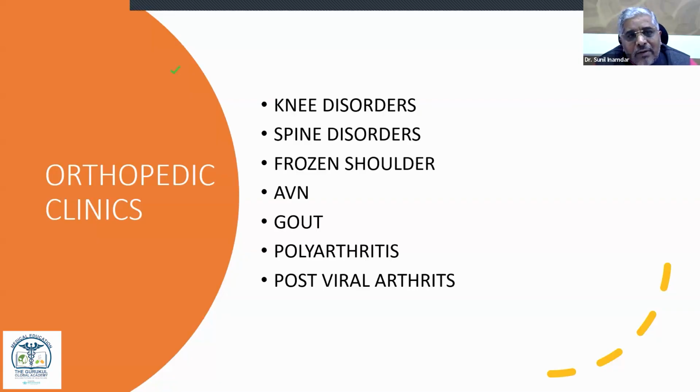Even in spine disease, it is said that for 6 weeks you should treat the patient clinically, and if clinically he doesn't get any result, then he should be referred for surgery. But within 6 weeks, if you treat the patient, definitely in all these kinds of patients you have very good results. With gout, polyarthritis, or post-viral arthritis like chikungunya arthritis, people don't get good results in allopathy either. If you understand that these patients can be treated well with Abhyanga and Shashtikashali Basti, it is to be documented which kind of pottali, which kind of oil, in which condition we should use. That is the special knowledge of Ayurveda that you will learn in these super specialty clinics.